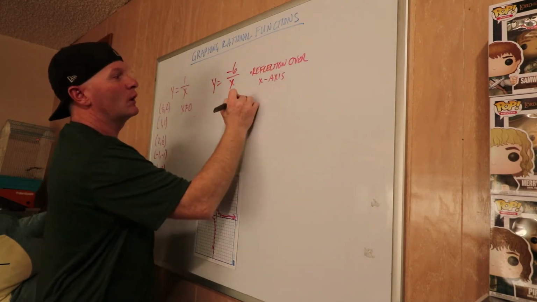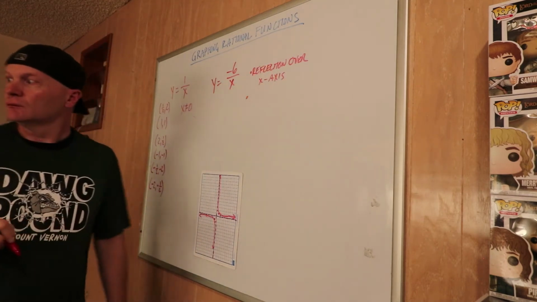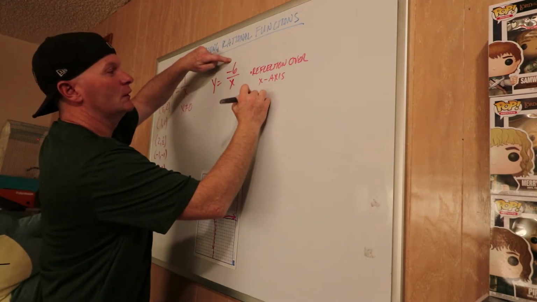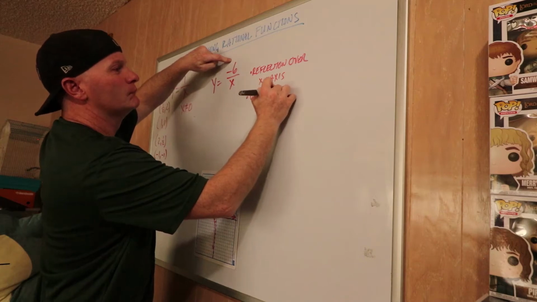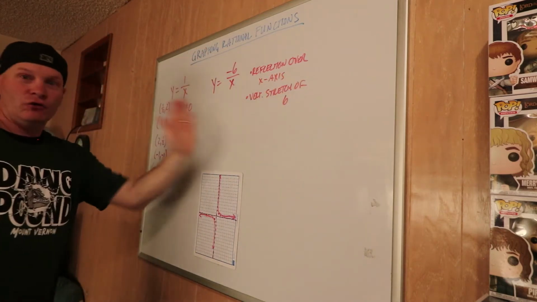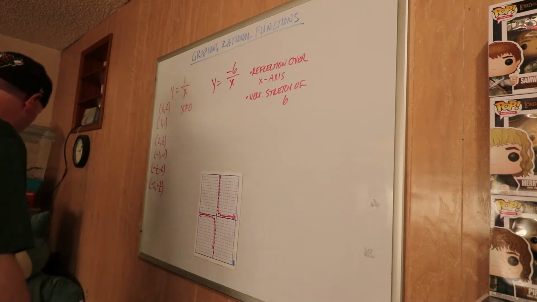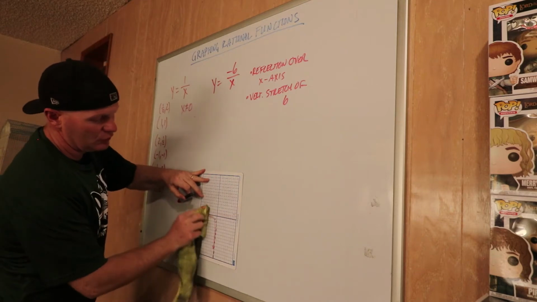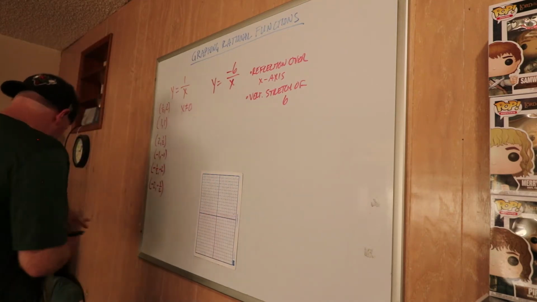And then what's the one other transformation? Xavier? Yeah, good. Vertical stretch of 6. Nice job, Xavier. Okay? There's no horizontal shifts, no vertical shifts. It's just a reflection and a stretch.